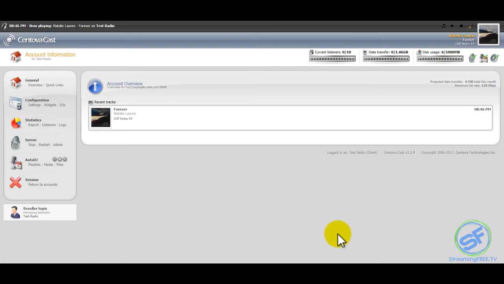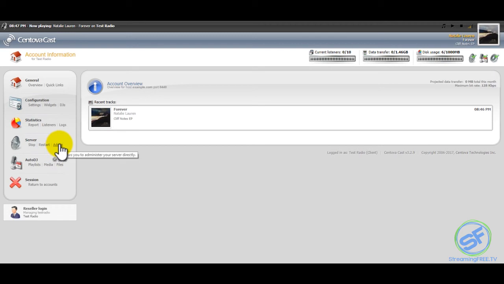Alright, first make sure you're on the main overview page when you first log in. Go down to this section, where the server says admin. If you don't see this, it's probably because you haven't started your server. If you're on the Auto DJ, make sure you load something to your files, get it in your playlist, and start the server. Once you start it, you'll see this option.